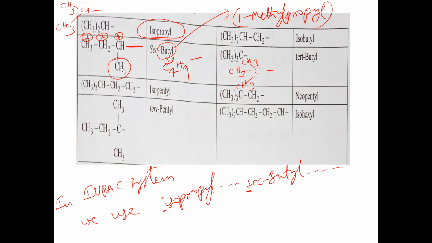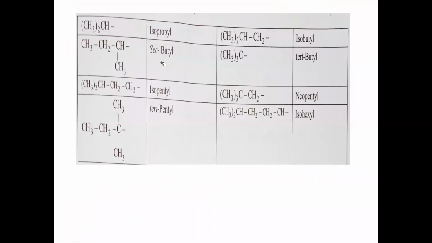If chlorine or any other group is substituted in the place of hydrogen, in that case we write the complex substituent like this. But if it contains only carbon and hydrogen, C4H9, in this case we can directly write secondary butyl, the common name also. Is the concept clear? Next.